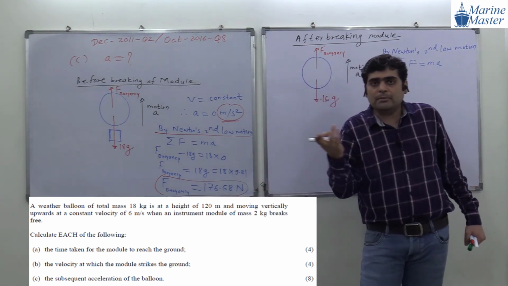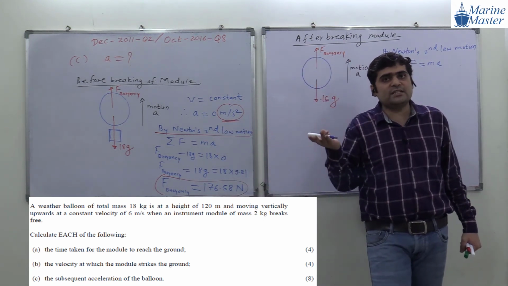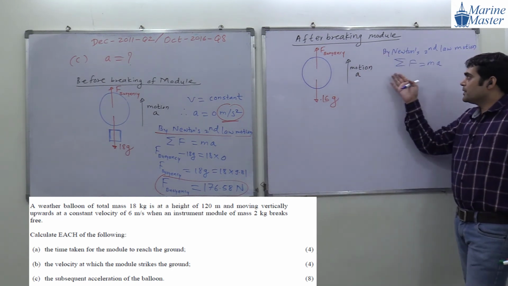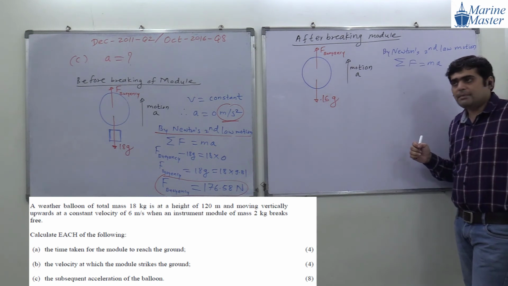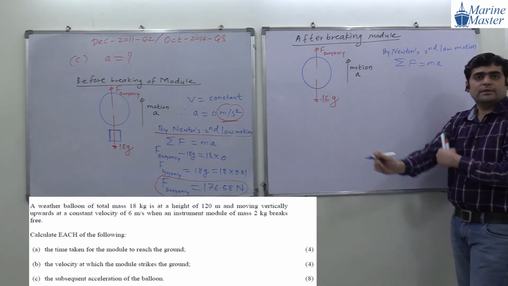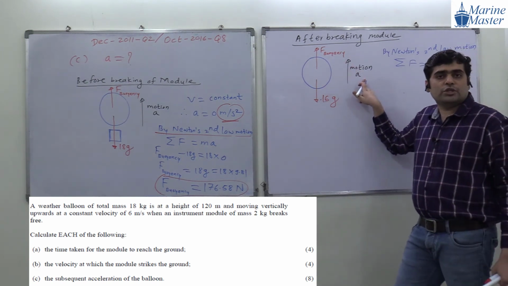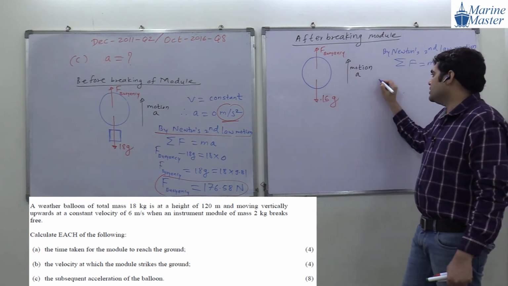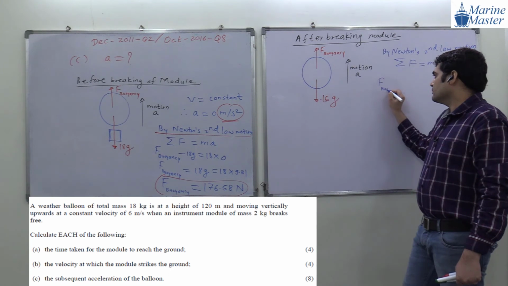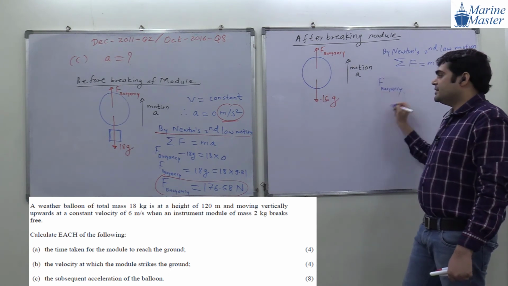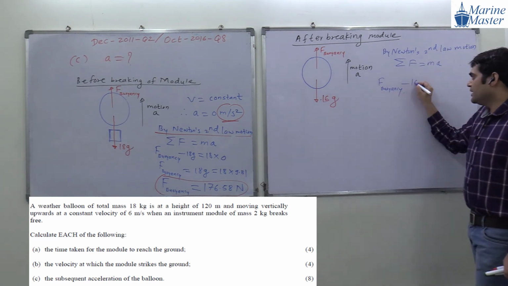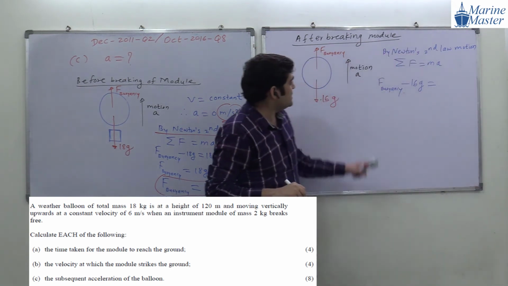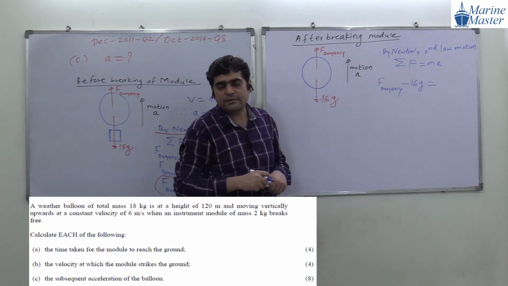In case of equilibrium, the acceleration in x and y is 0 because velocity is constant in the equilibrium equation. So, summation of forces is equal to what? What are the forces here? Forces in the direction of motion we will consider as positive, opposite negative. So F buoyancy we will consider as positive. Then this 16g is negative. What will be the mass, guys, in this scenario?